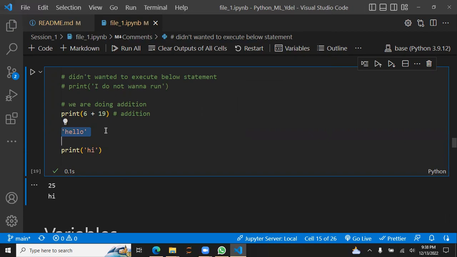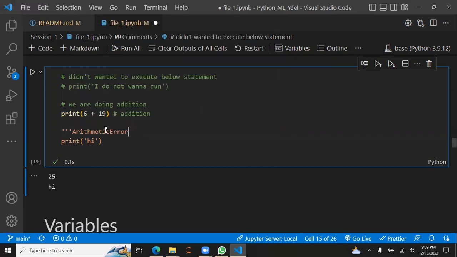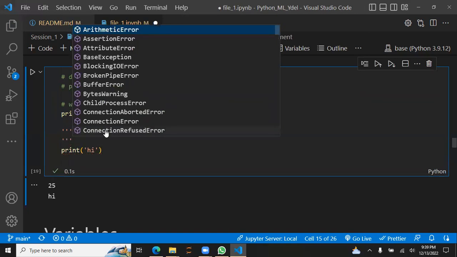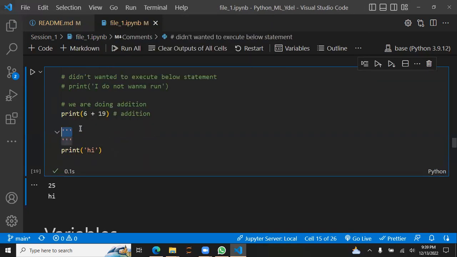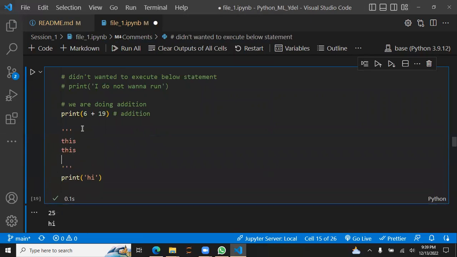So we could take advantage of this, and the three quotations are just used to make it a bit more clear that it's a multi-line comment. Three single quotations at the start, and after that three more, telling Python that the string starts here and the string ends here.